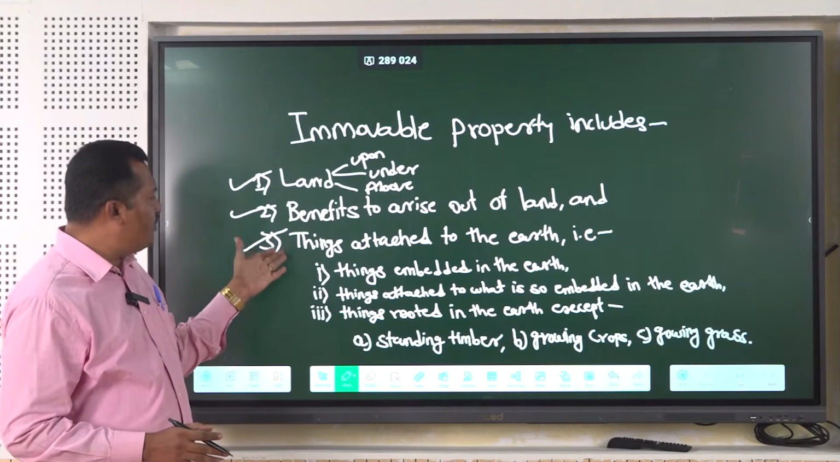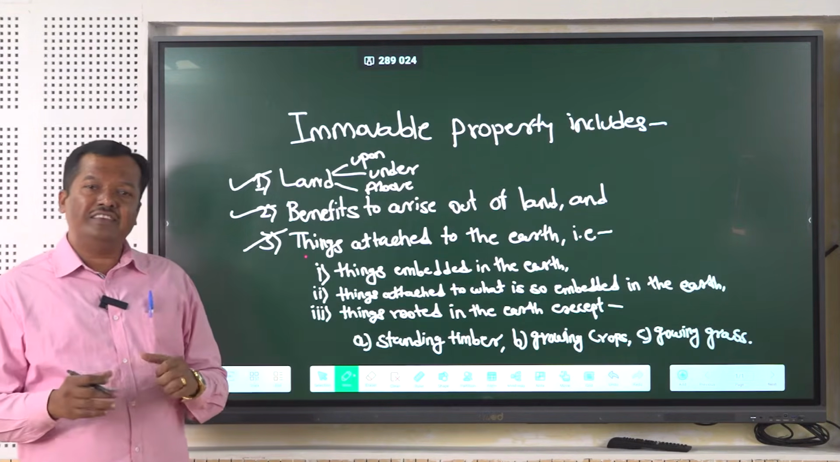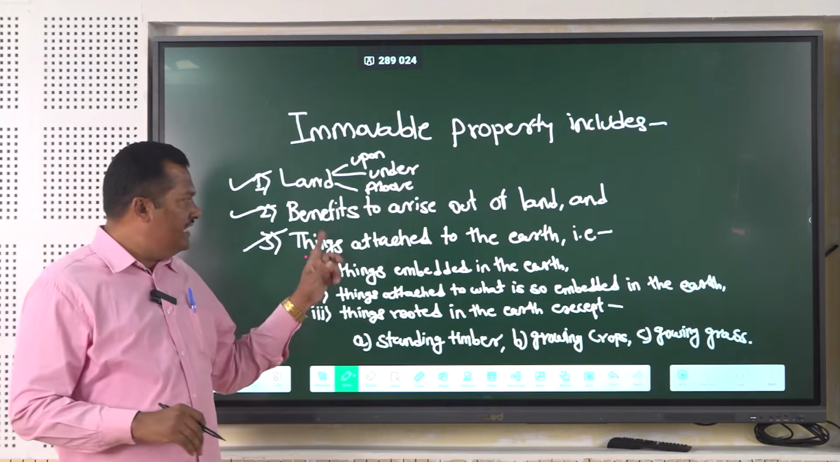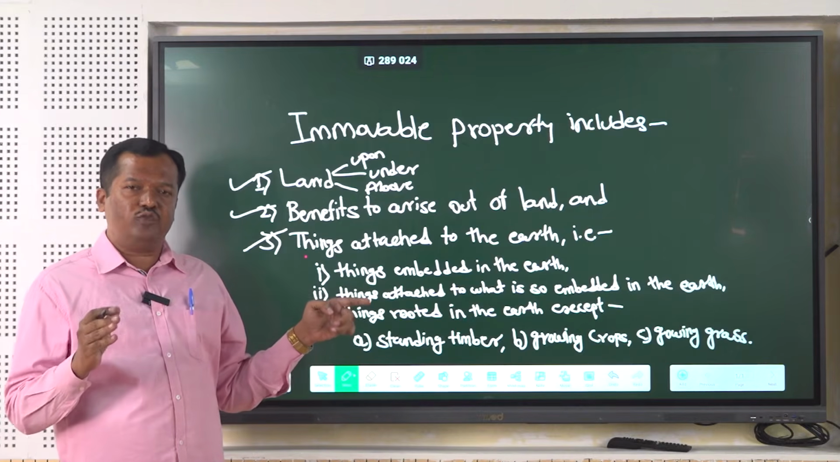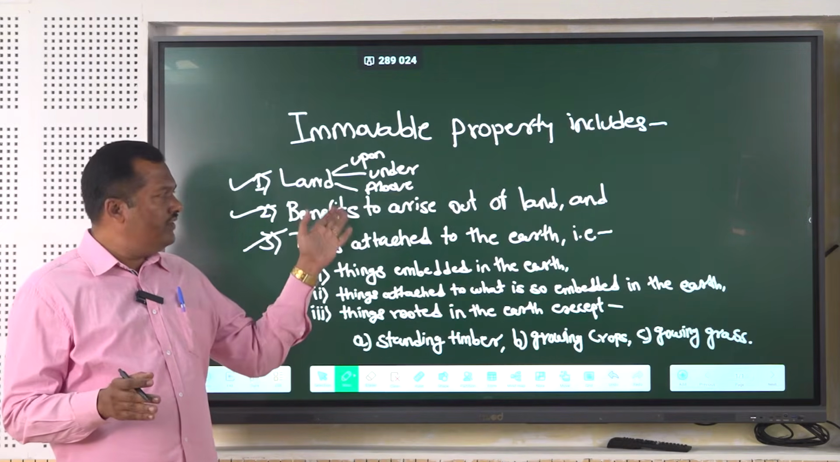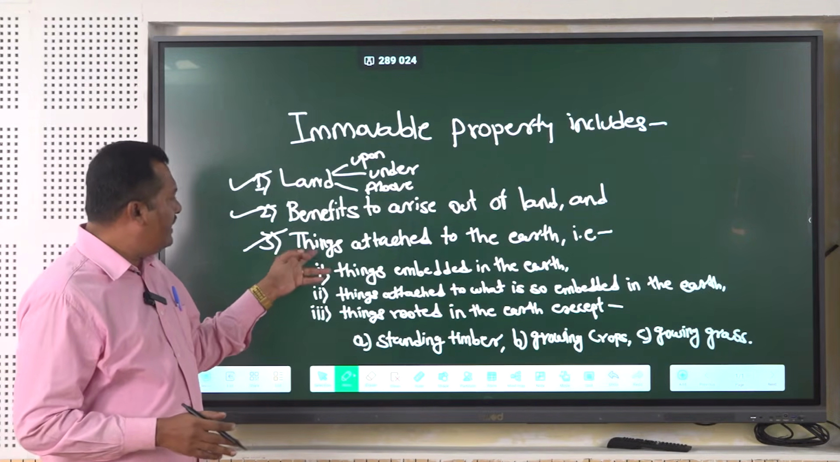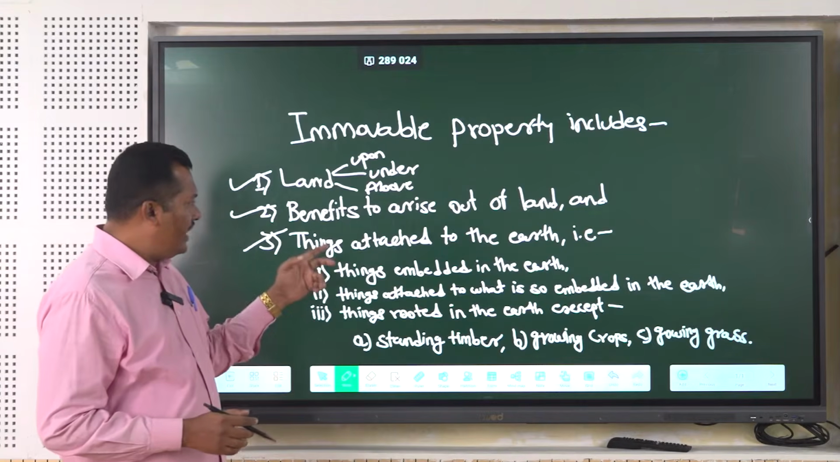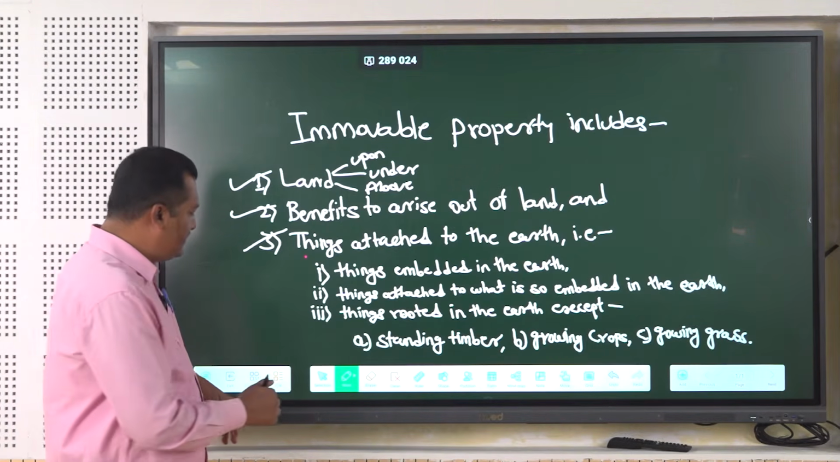And the third thing which has been provided: things attached to the earth. So what is meant by things attached to the earth? These are again provided under section 3 of the Transfer of Property Act. It has been separately provided. It is not provided under the definition of immovable property. So when we speak about things attached to the earth, at that time it means again three things. So what are those three things?